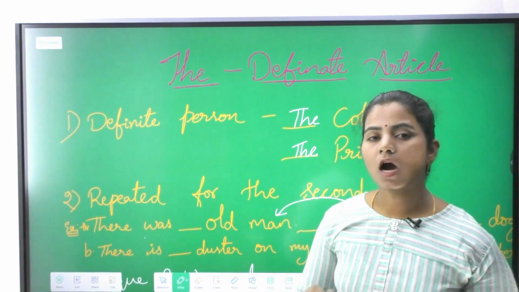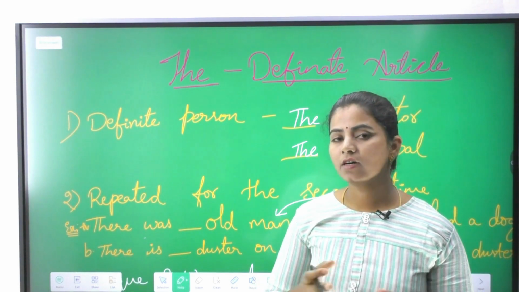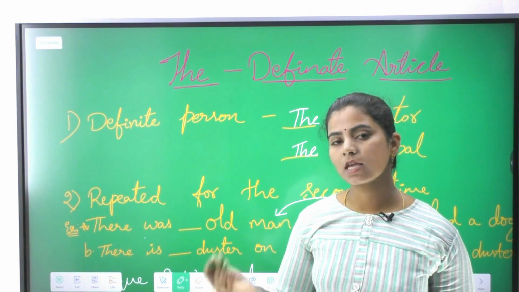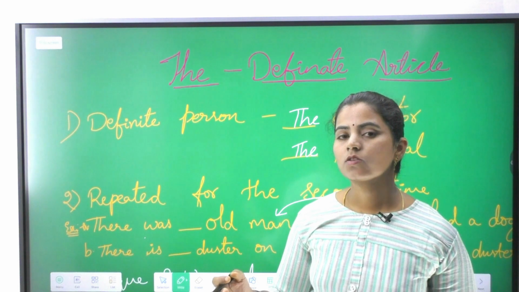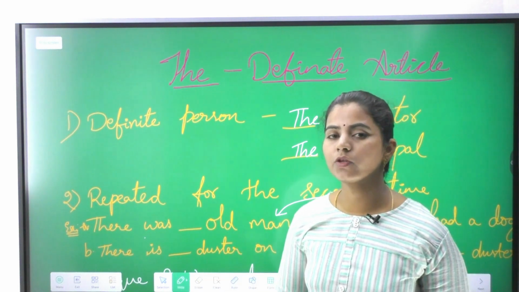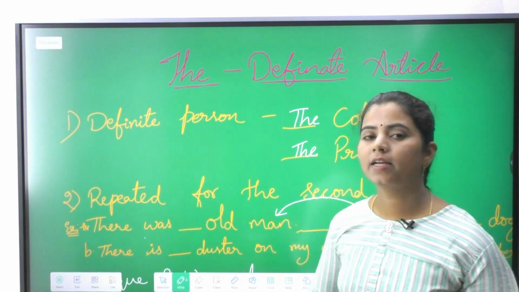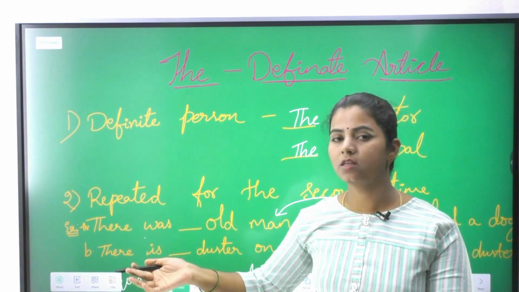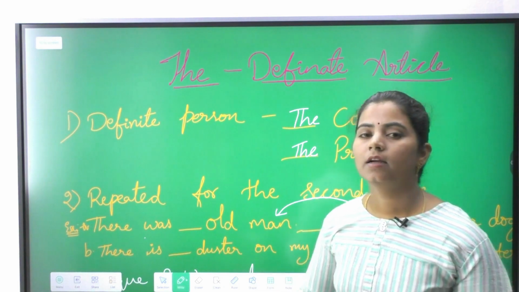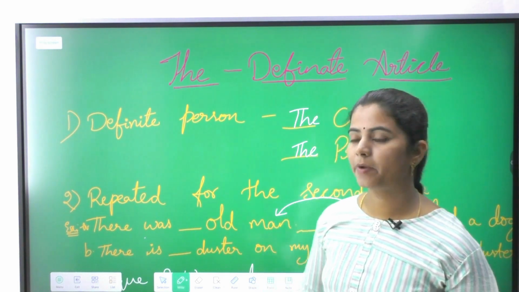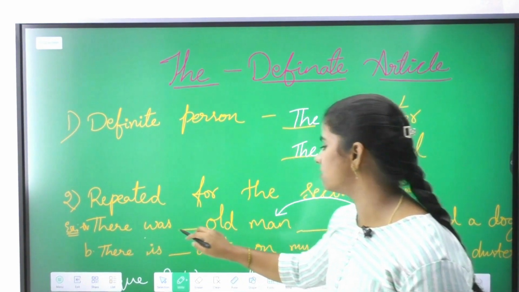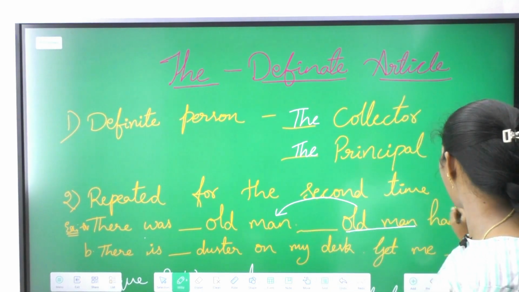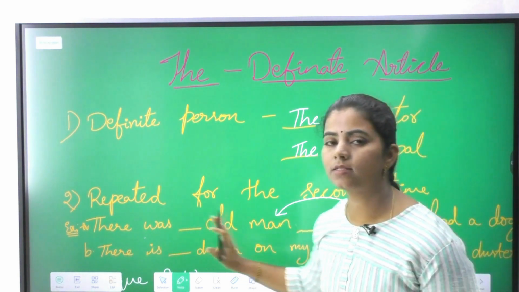If a noun is introduced in the first sentence, and later on the same noun is repeated, in that repetition we have to use the definite article, because we are talking definitely about the person who was introduced in the first sentence. Let us take an example to understand it better. There was a blank old man, blank old man had a dog. So here it is one sentence.